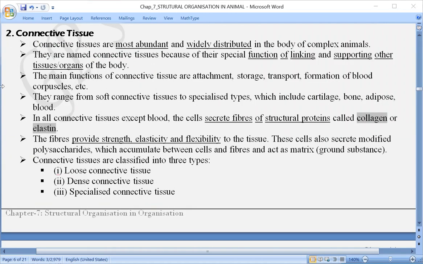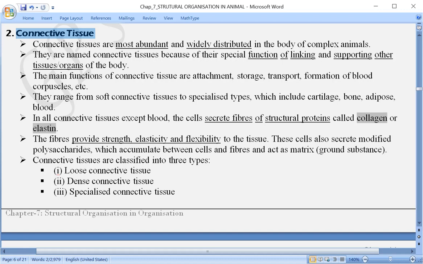Now this connective tissue is the most abundant and it is widely distributed in our body. And here we are talking about animal tissue, which means what? All animals including human beings. Connective tissue is most abundant and also widely distributed in the body of a complex animal. In that we are also included.